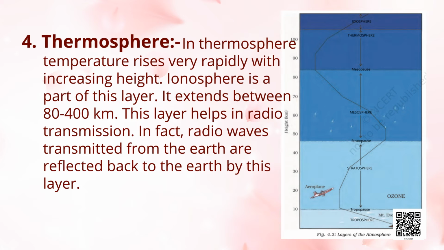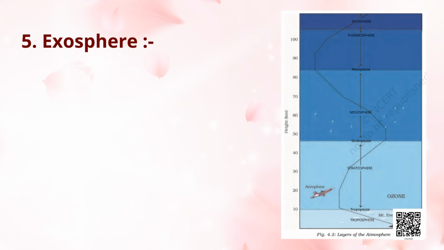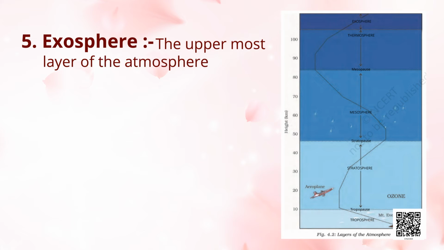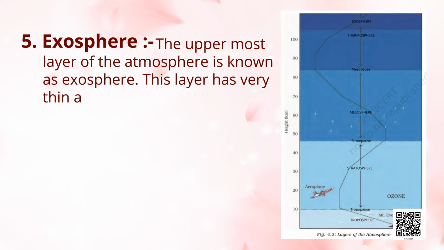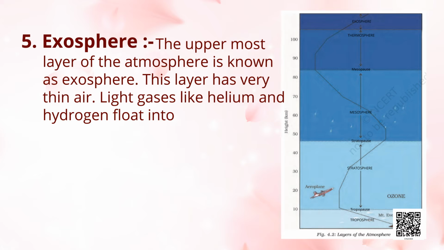After the thermosphere, our last layer is the exosphere. The uppermost layer of the atmosphere is known as the exosphere. This layer has very thin air. Light gases like helium and hydrogen float into space from here.